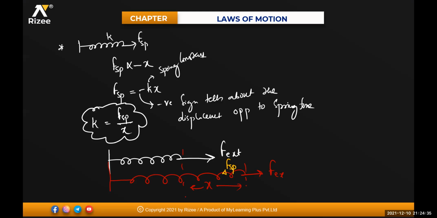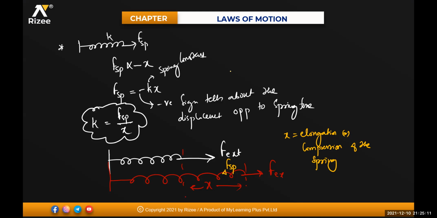So spring force is always opposite to your displacement. Displacement is in the front direction; spring force is in the opposite direction. Is it clear for everyone? So what is X? X is nothing but your elongation, or we can also say your compression. It may also be the compression of your spring. So X is either the elongation or the compression. Very regularly it comes.